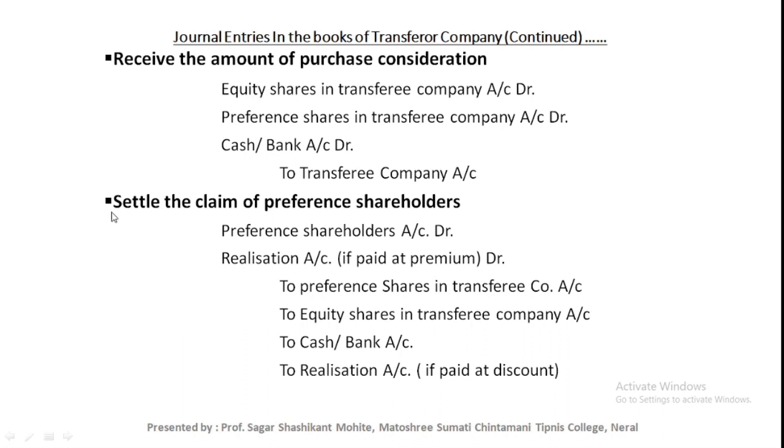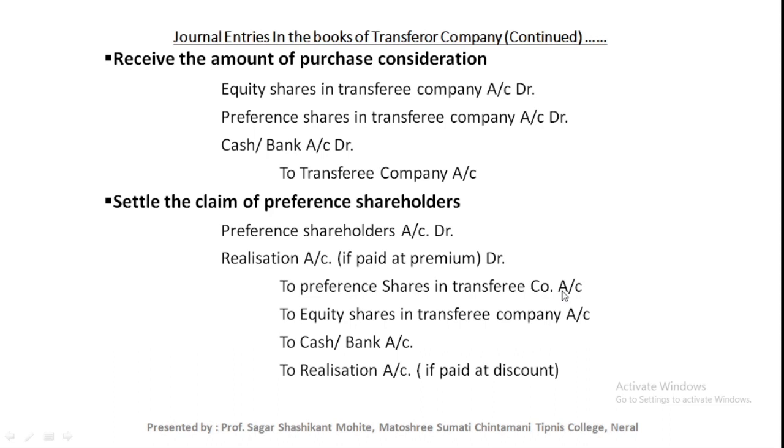The next journal entry, to settle the claim of preference shareholder. Here the preference shareholders are paid. The journal entry will be preference shareholder account debit. It depends on the PC, how the preference shareholders are going to be settled by the new company. If the preference shares are settled through preference shares, then the journal entry will be preference shareholder account debit to preference share in new company account.